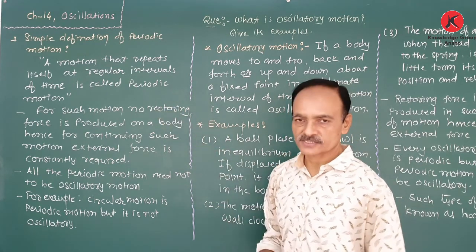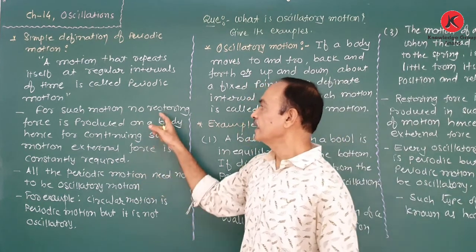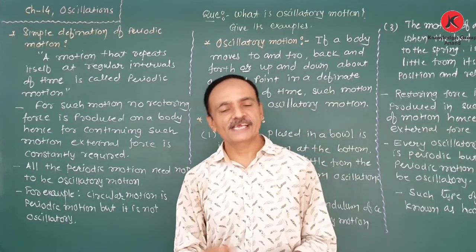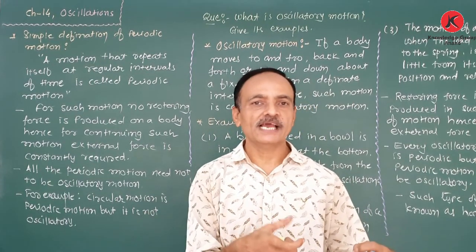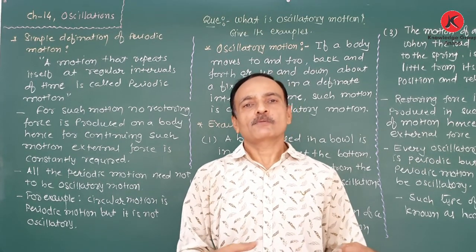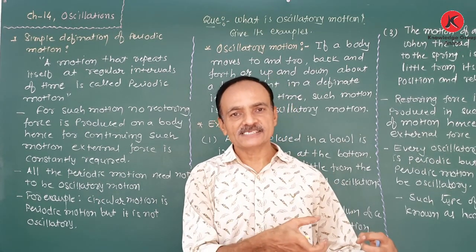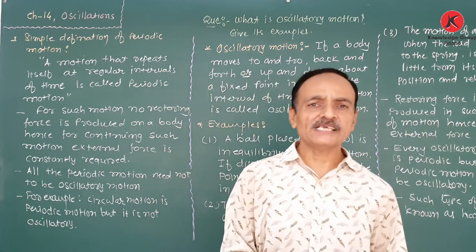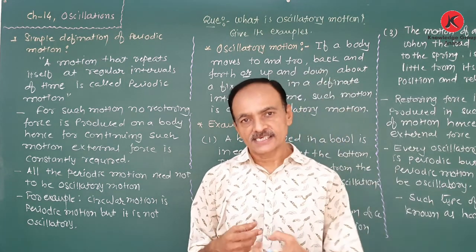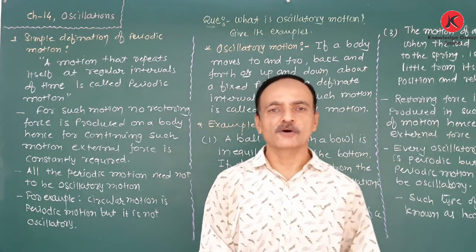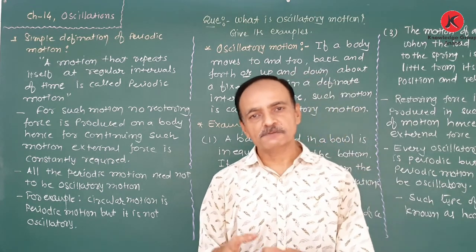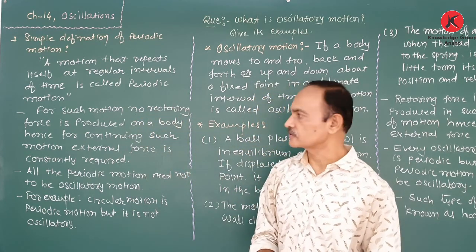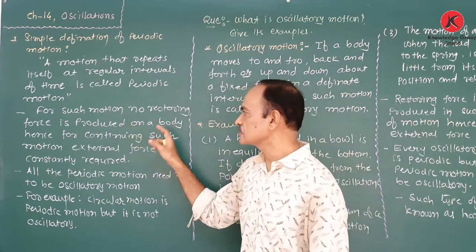Now for periodic motion, no restoring force is produced. What is the restoring force? In the case of a spring, as we pull or push it and we release, what happens? Whatever displacement of the spring takes place during the pull, due to the property of its elasticity, the restoring force is produced. This restoring force brings the spring back to its original position. So here, this type of restoring force is not produced. No restoring force is produced on the body.